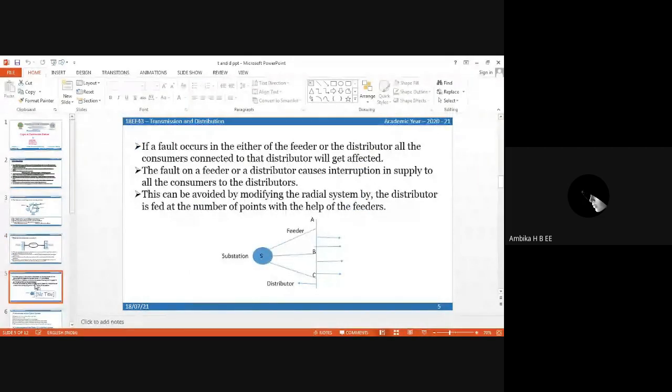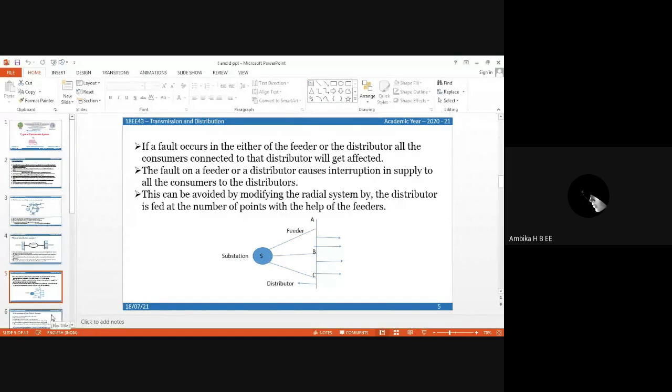Next slide. If a fault occurs in either the feeder or the distributor, all the consumers connected to the distributor will be affected. The fault on a feeder or a distributor causes interruption in supply to all the consumers on the distributors. This can be avoided by modifying the radial system so that the distributor is fed at a number of points with the help of feeders.